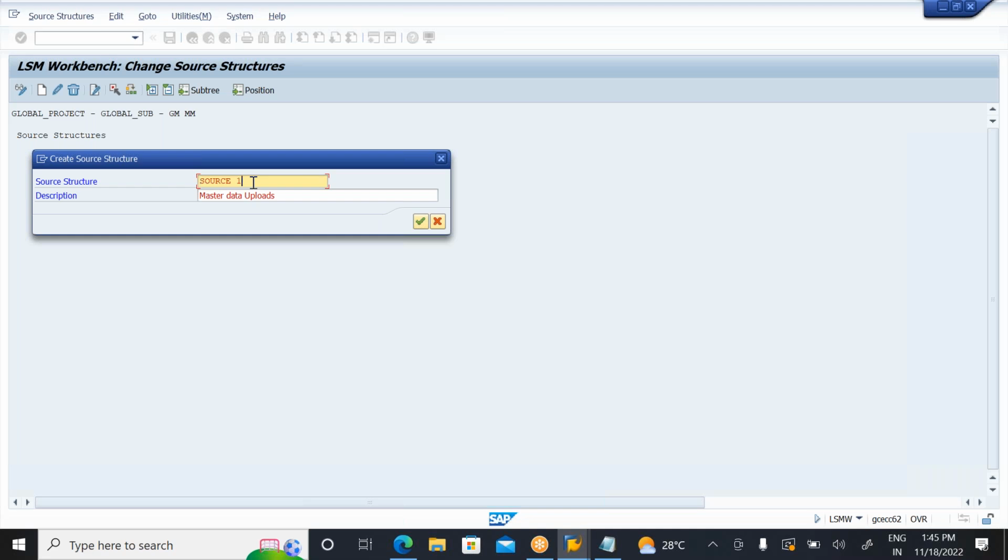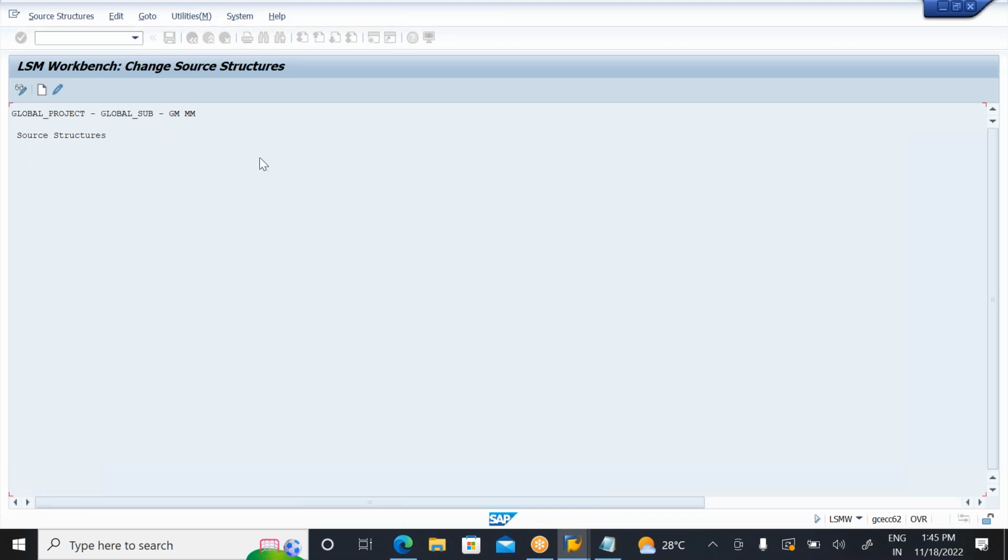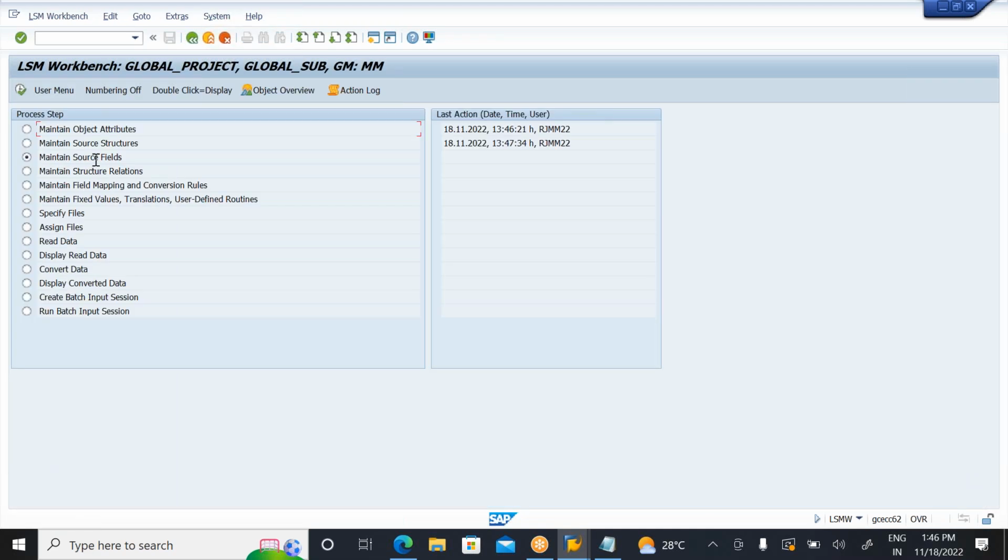What it is saying, like this you need to enter. So continue. It should not be blank. No problem. So you just created the source structure. Nothing more you need to do. Just I created the source structure. Automatically the system will go to the third step here.